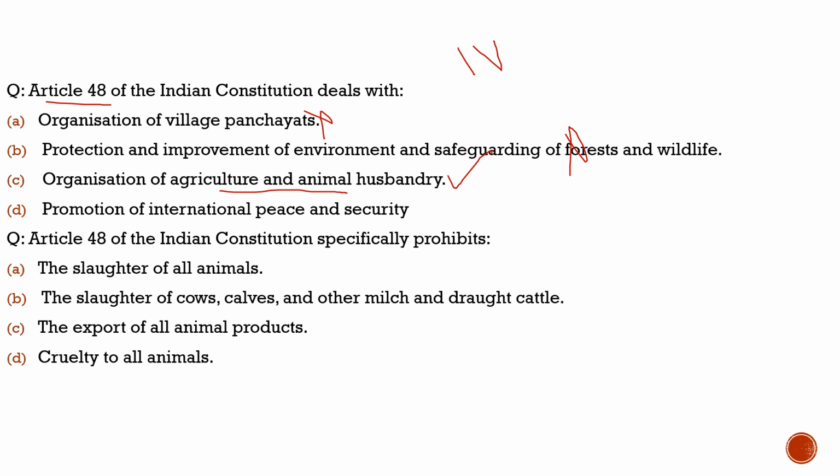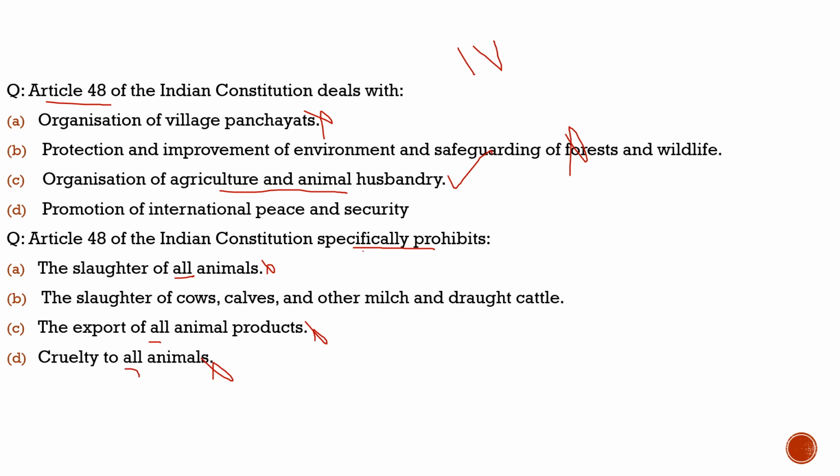By another question from this article, we will get to know another part of it. Article 48 of the Indian Constitution specifically prohibits what? The slaughter of all animals, no, very extreme statement. Export of all animal products, very extreme. Cruelty to all animals, extreme. Such extreme statements are often incorrect in UPSC.